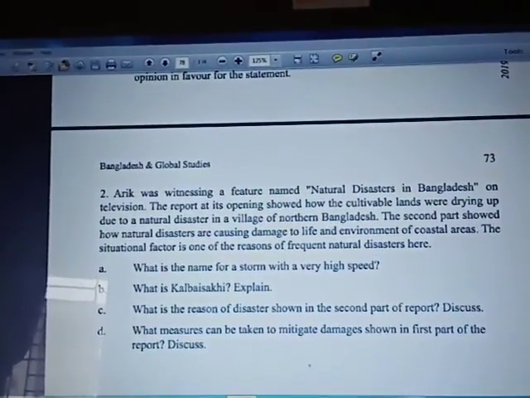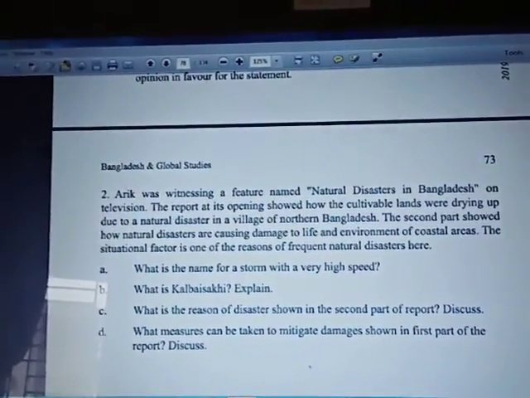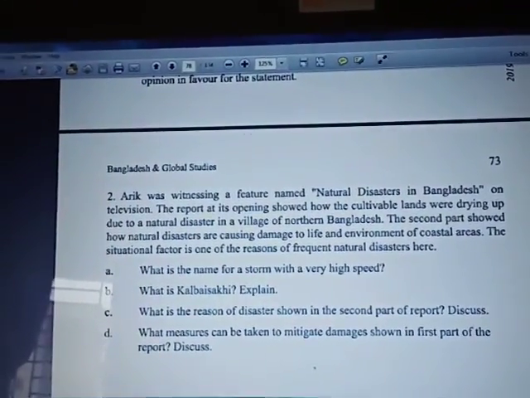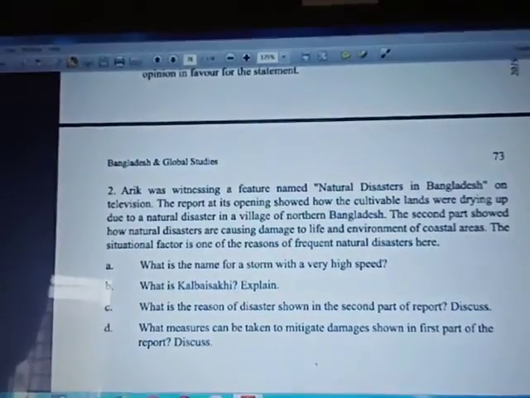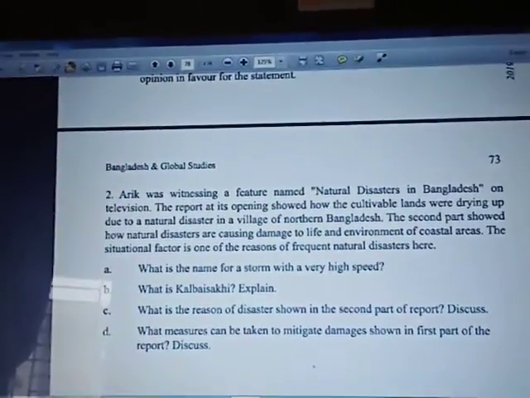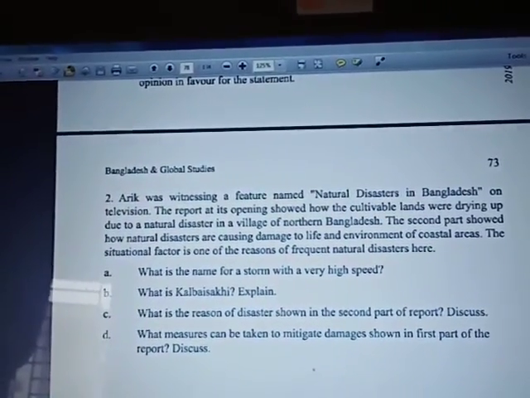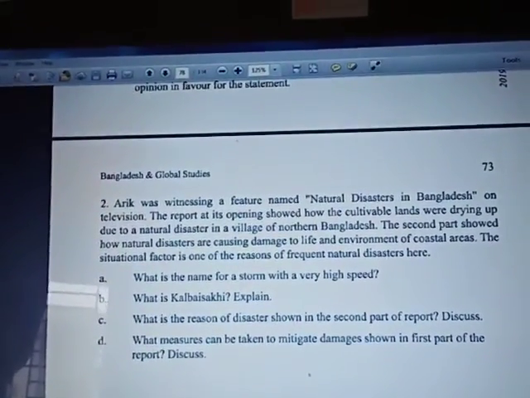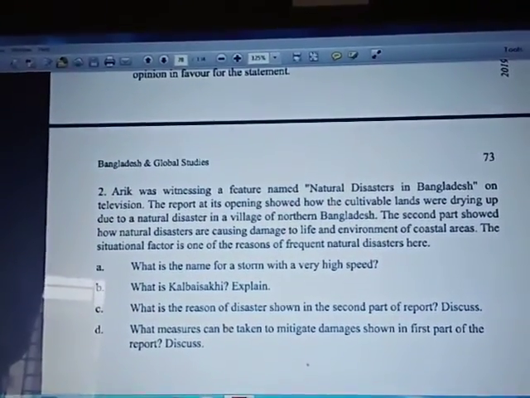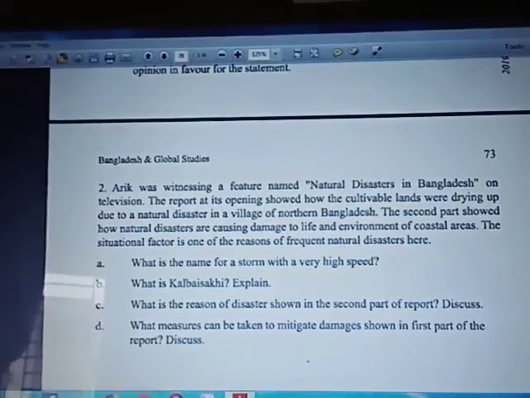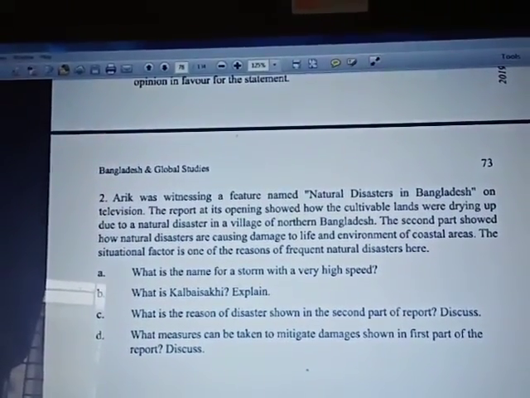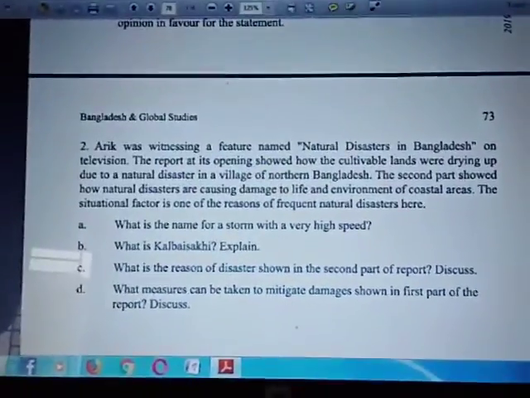Actually, it is not possible to prevent this natural disaster fully, but if we are aware of it and take necessary steps in time, damages due to drought can be lessened. For this, after examining the groundwater layer, lifting water from the ground needs to be stopped. In the rainy season, we should reserve water. Mass awareness about proper management and use of water should be created.